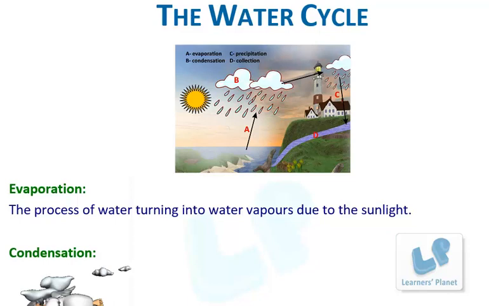The water cycle. A. Evaporation. B. Condensation. C. Precipitation. D. Collection.